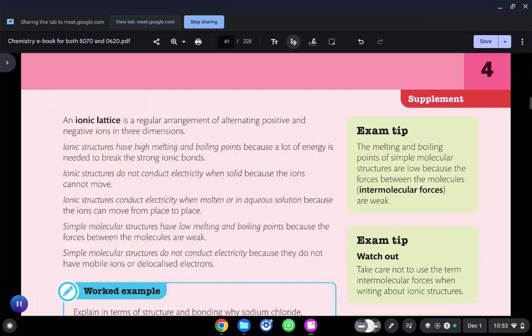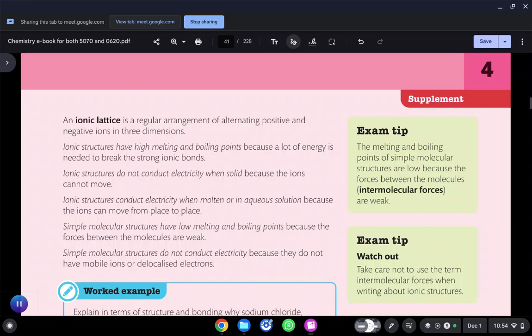This information is very important because it will help you a lot while answering questions like why ionic structures have high melting and boiling points, why ionic structures conduct electricity when molten or aqueous and not in solid form, why simple molecular structures have low melting and boiling points, and why they do not conduct electricity in any state. So I want you to pay proper attention to it.